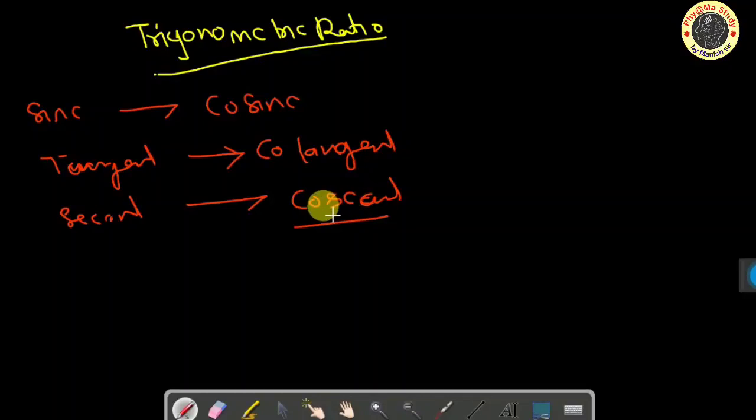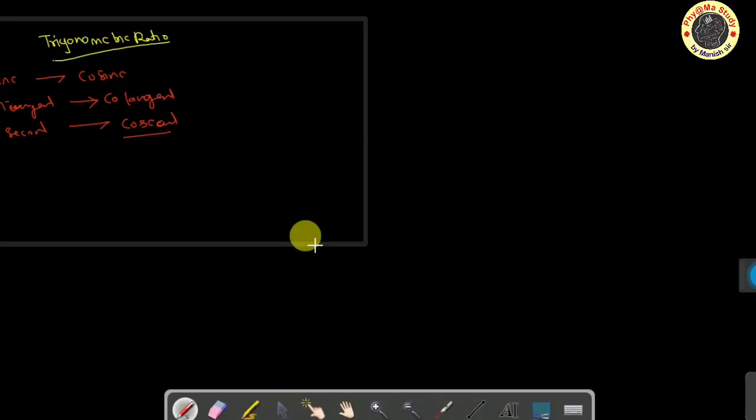These six trigonometric ratios have different meanings, and you can understand these meanings through the unit circle concept. Then I will explain the unit circle concept, and you will feel what is the meaning of these trigonometric ratios and how you can use them. So we can teach the unit circle concept on this page.